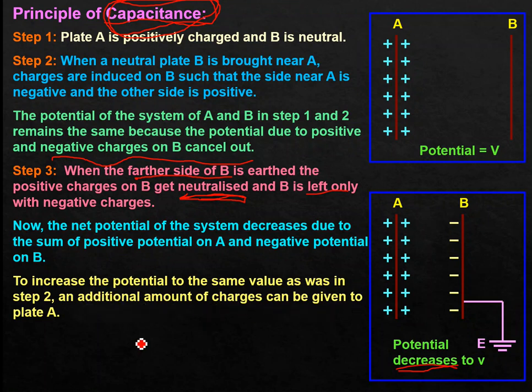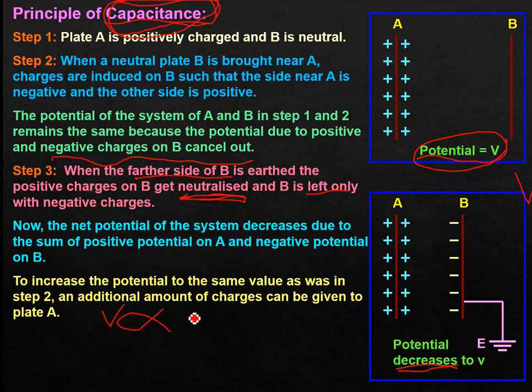So what they are saying is, dear students, after grounding the farther end of plate B, the potential of this arrangement of two parallel plates has decreased. If we want to increase the potential to its previous level, which was some capital V, we have to note that potential is directly proportional to charge.